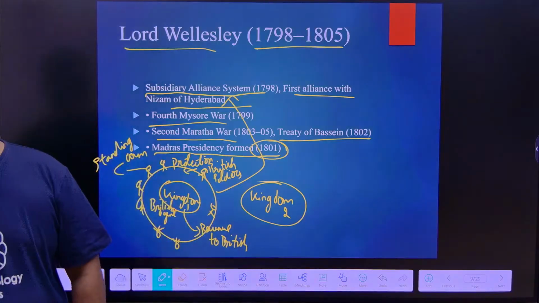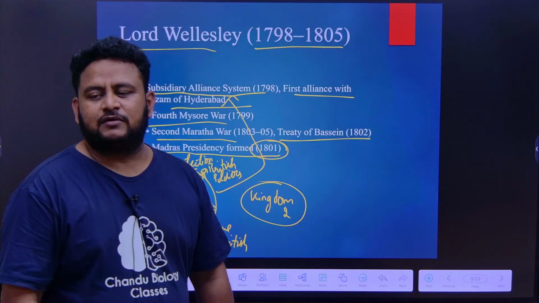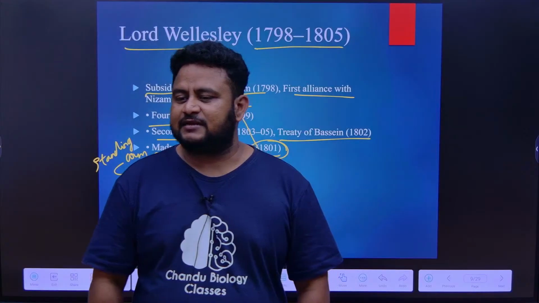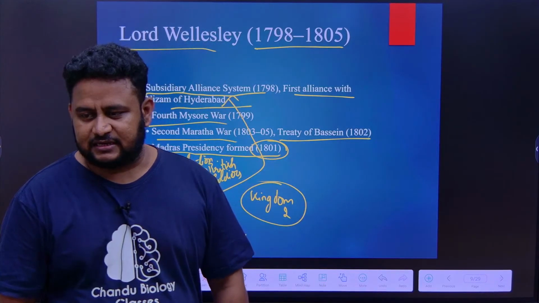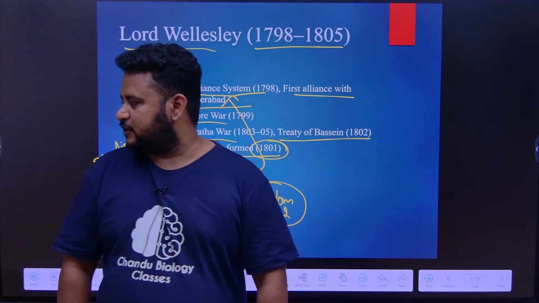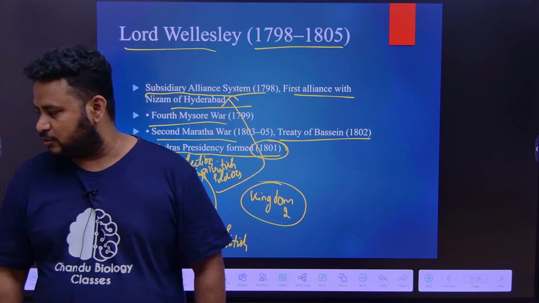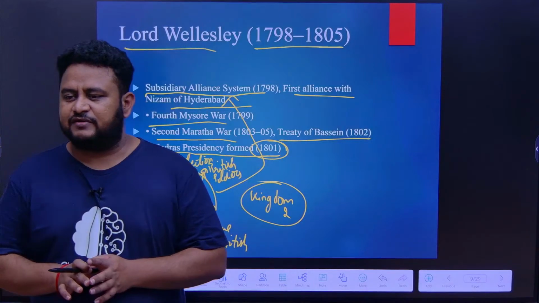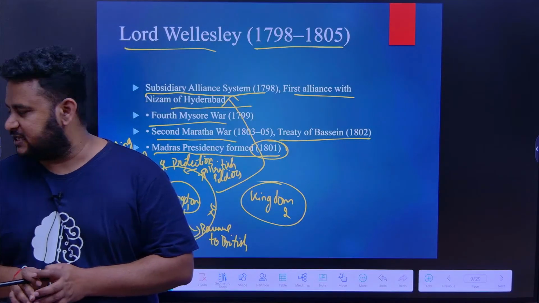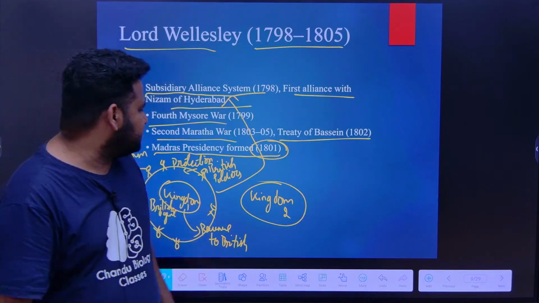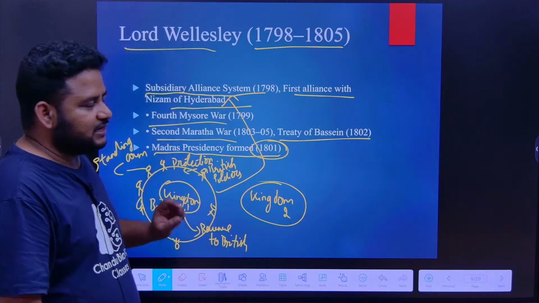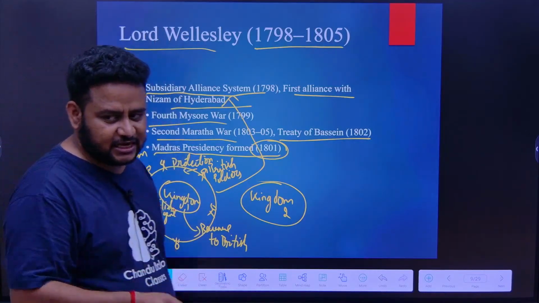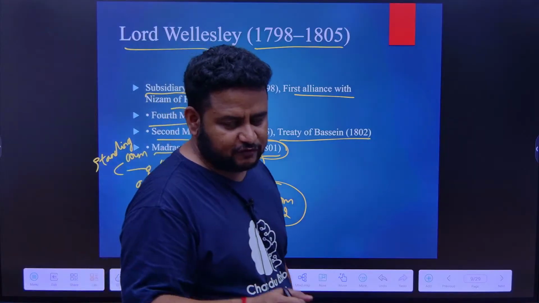Another treaty we discussed in the previous class is the Treaty of Tordesillas, between Spain and Portugal. In the previous history class, when we talked about the advent of Europeans, we discussed that important treaty, the Treaty of Tordesillas, between Spain and Portugal. Correct? Next is Lord Wellesley. The most important thing to remember is subsidiary alliance, by whom? Lord Wellesley. They can give match the following questions.